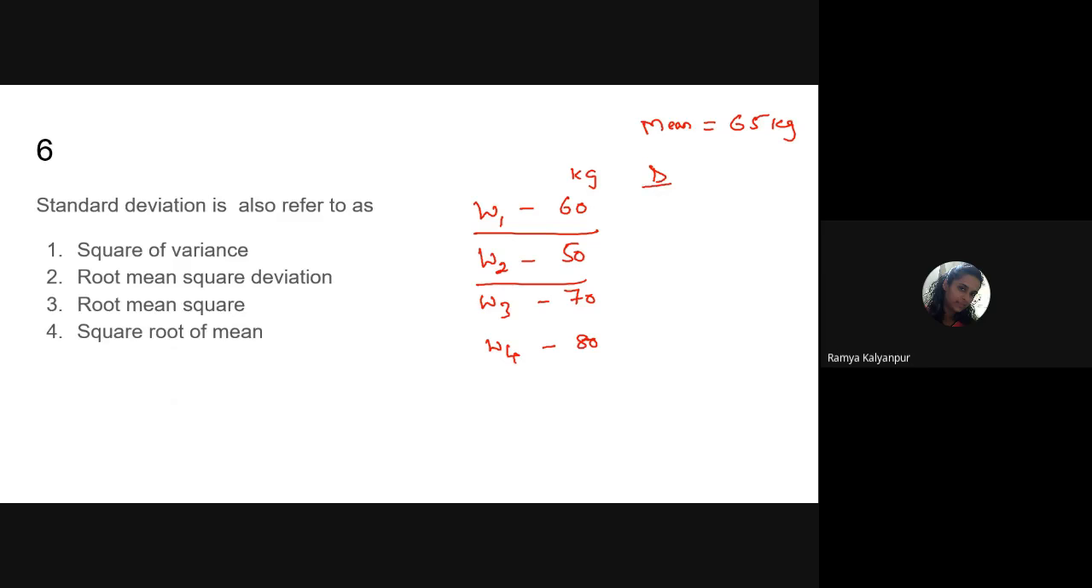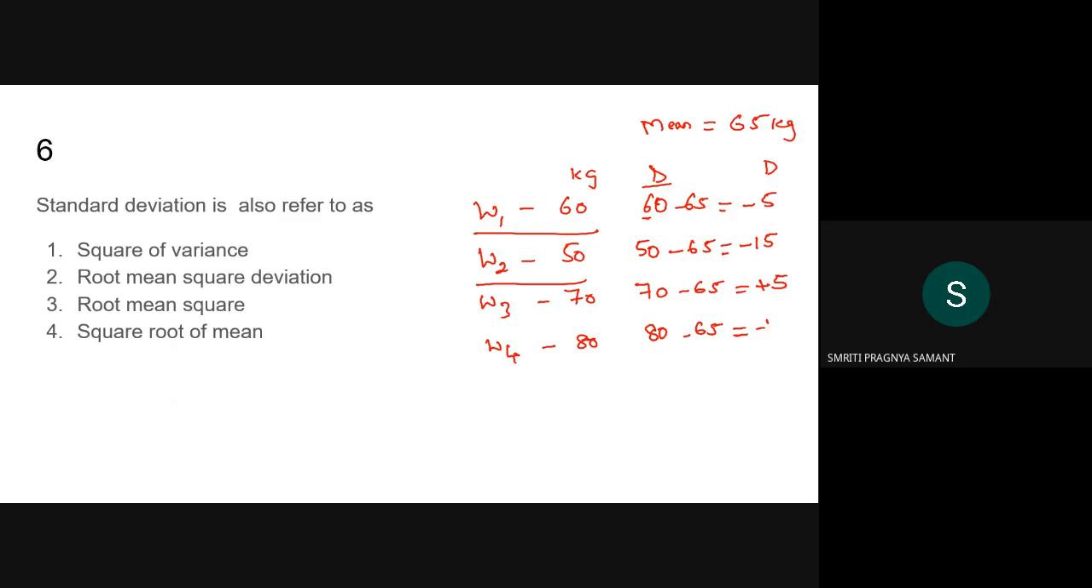Let us see the deviation D. That is 60 minus 65. 60 is the first person's weight. So now what will I get? The D value, that is minus 5. Now the weight of the second person. How much is this person deviating? 50 minus 65. How much will it be? Minus 15. Now the weight of the third person is 70 minus 65, so the answer is plus 5. Now the fourth person, his weight is how much? 80 kgs. 80 minus 65.